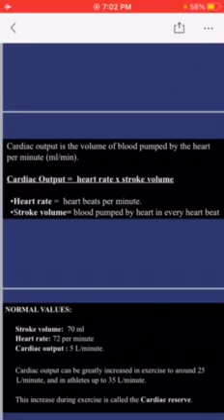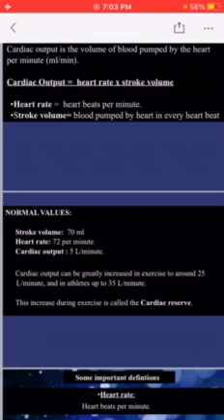Stroke volume, normally it is 70 ml. It means that in one stroke or in one beat 70 ml is being ejected, and the heart rate is 72 beats per minute. Cardiac output is 5 liters per minute. Cardiac output can be greatly increased in exercise to around 25 liters per minute and in athletes up to 35 liters per minute. And this increase during exercise is called cardiac reserve.